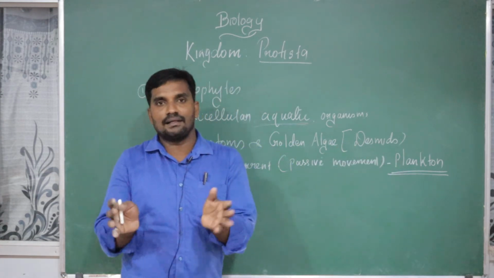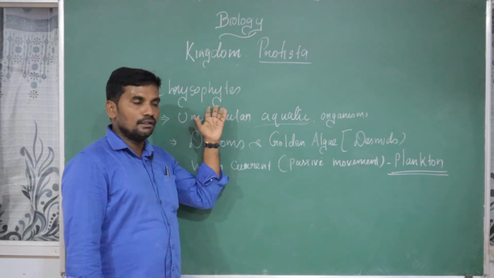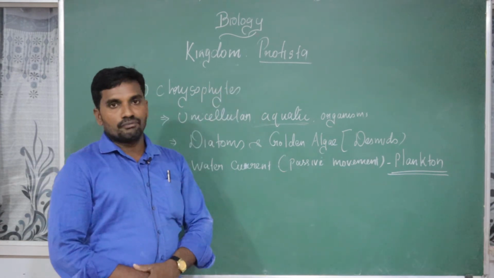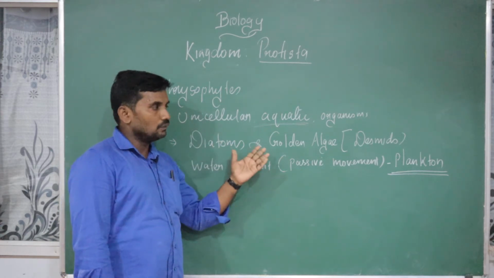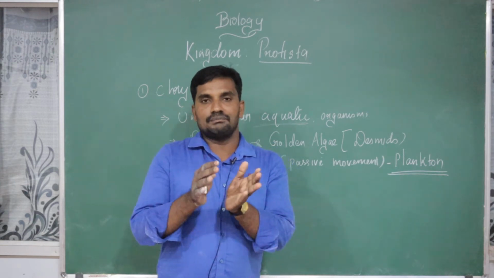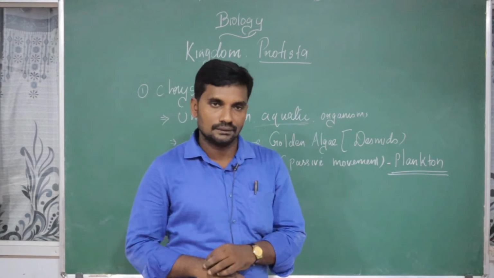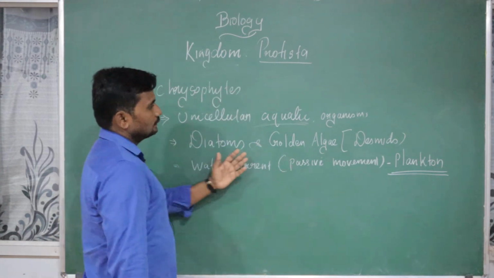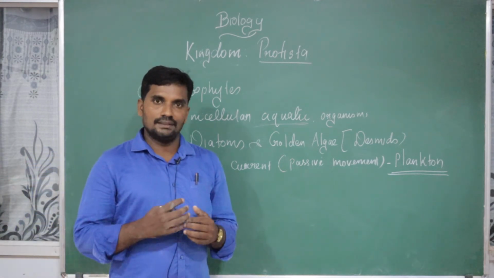We have two categories, phytoplankton and zooplankton. Phytoplankton and zooplankton belong to a group of Protista, the Chrysophytes, the first group. Phytoplankton is a photosynthetic Chrysophyte. Whatever organisms depend on the phytoplankton are called zooplankton. Got it? Good. These are called planktons. The reproduction is basically the same, both sexual mode as well as asexual mode.